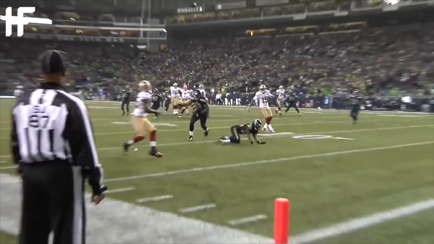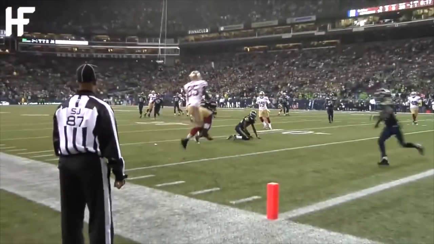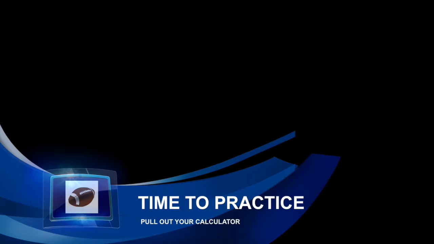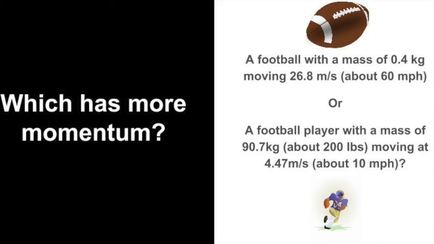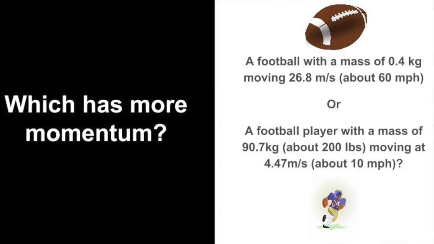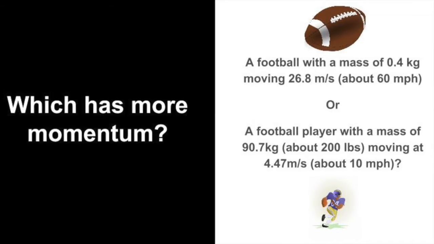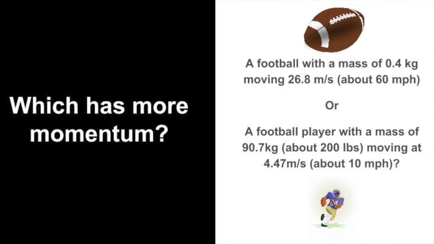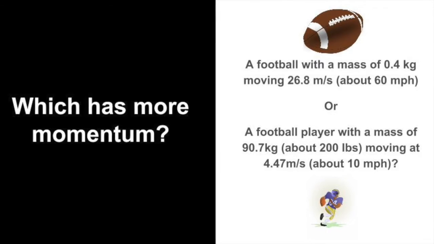The amount of momentum a football player has is proportional to his mass times his velocity. Which has more momentum, a football with a mass of 0.4 kilograms moving at 26.8 meters per second, or a football player with a mass of 90.7 kilograms moving at 4.47 meters per second?